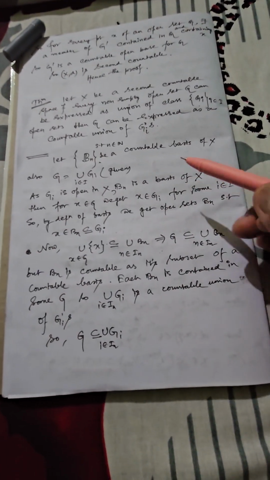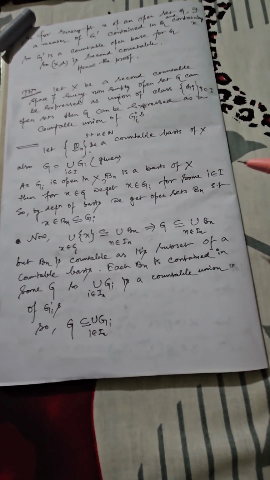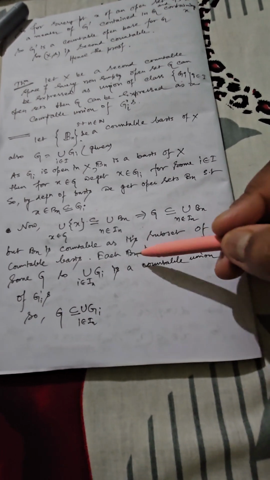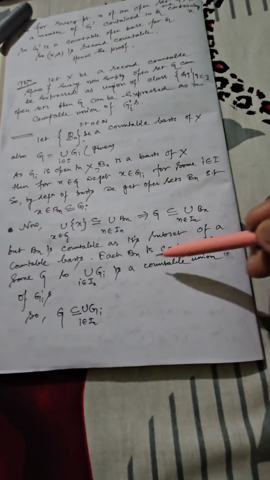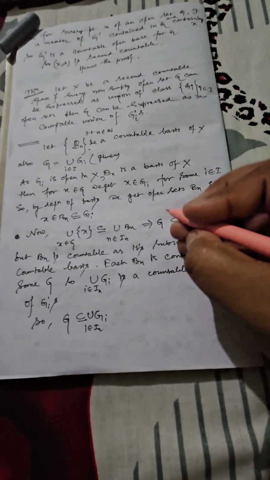But as per our construction, Bn is a countable basis, so Bn, obviously you can see, is contained in some G.